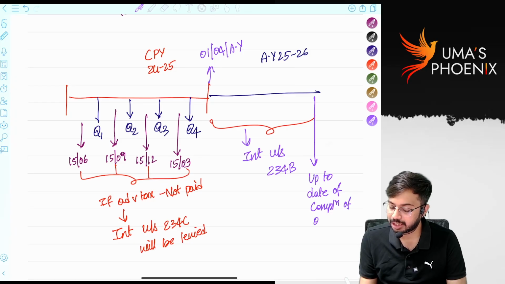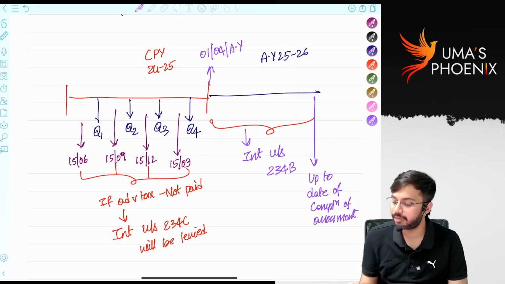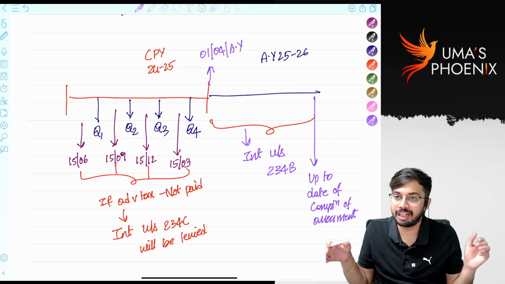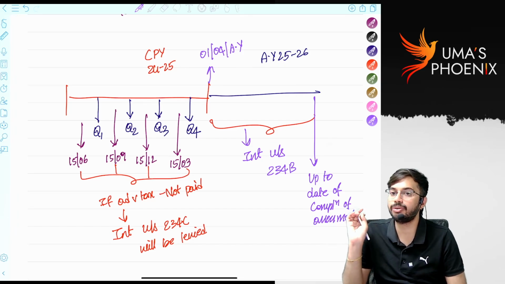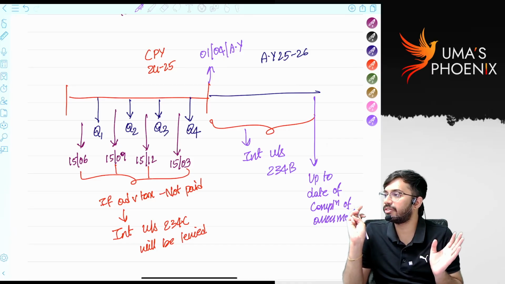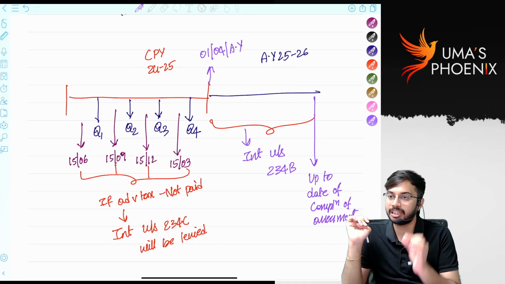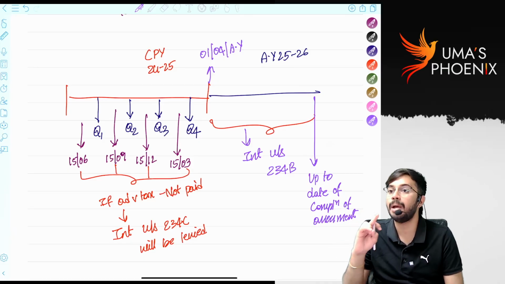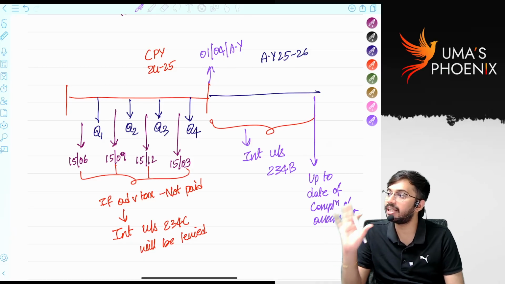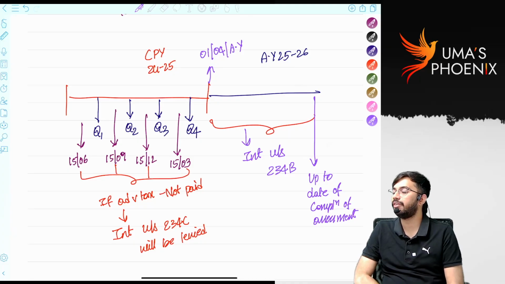So now did you understand? During current previous year, if advance tax is not paid within the due dates, interest is levied under section 234C. Once current previous year is over, starting from 1st April of assessment year, no longer is interest levied under section 234C, but interest will continue and it is levied as per section 234B.